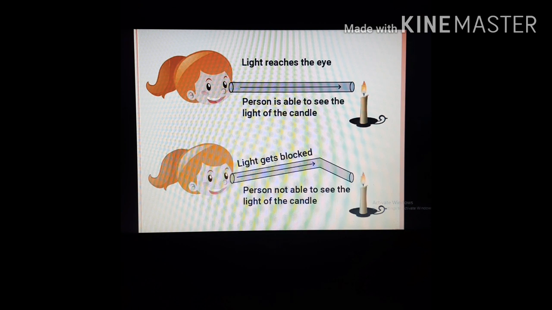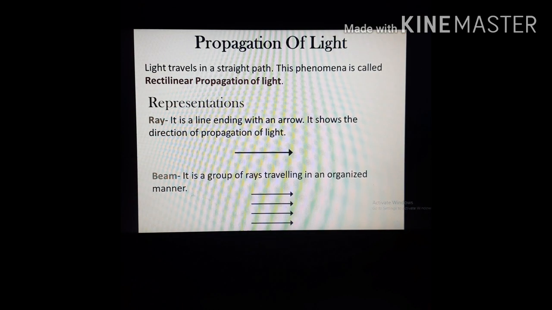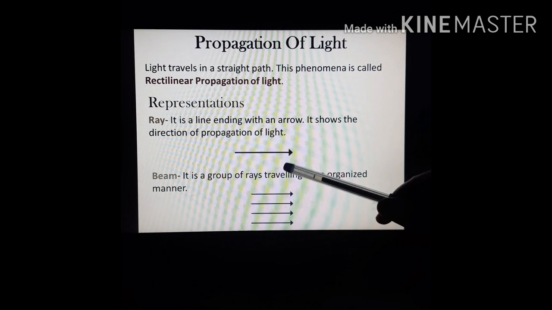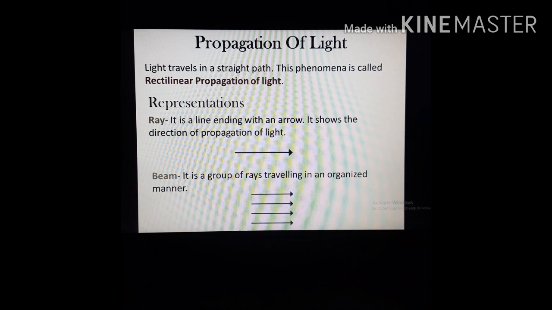Now, we use different representations to show the propagation of light. First one is ray. It is a line ending with an arrow. It shows the direction of the propagation of the light. Next is beam. It is a group of rays traveling in an organized manner. This is called a beam.